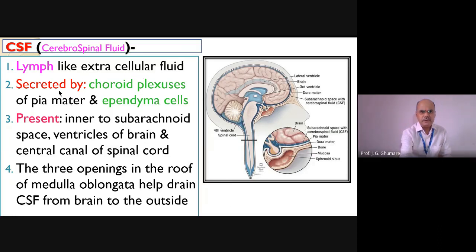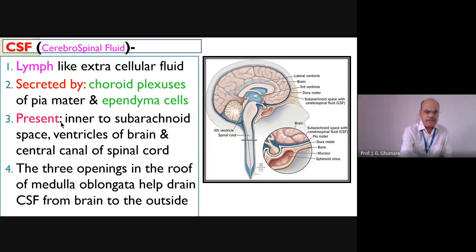The cerebrospinal fluid is secreted by two parts, remember. One is a part of the brain called choroid plexus. I'm going to remind you when we study the brain. This is the part of the pia mater actually, the choroid plexus. In addition, the type of cell lining the spinal cord, called ependyma cells, will secrete this particular fluid. I'll repeat: two parts, choroid plexus and ependyma cells. Choroid plexus is a part of the brain we'll discuss, and ependyma cells are present in the inner lining of the spinal cord. They will secrete this particular fluid.